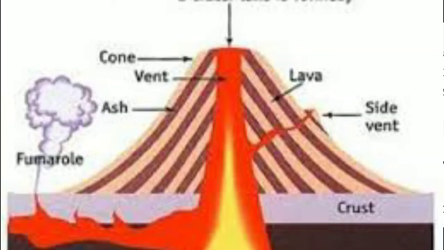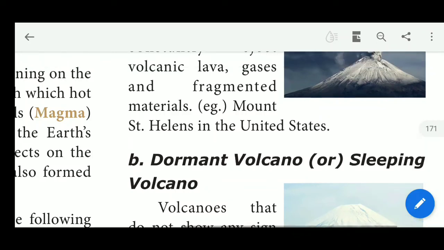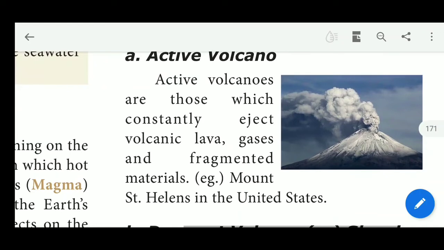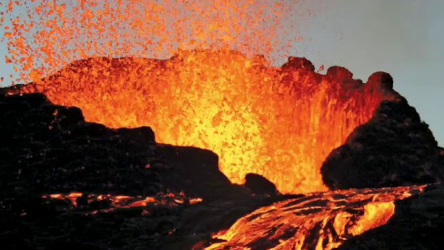Based on the periodicity of eruptions, the volcanoes are classified into active volcano, dormant volcano and extinct volcano. So on periodicity, the volcano is classified into three: active, dormant and extinct volcano. The term volcano is derived from the Latin word Vulcan, the name of the Roman god of fire.